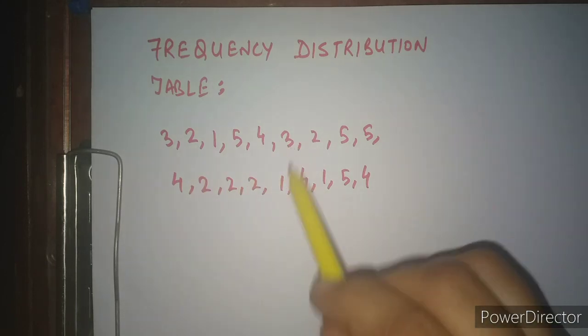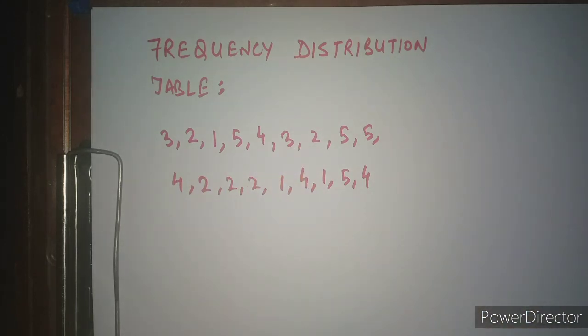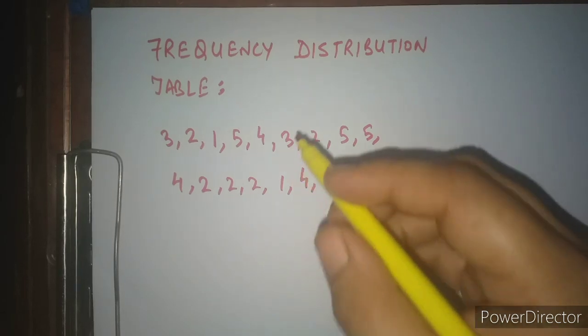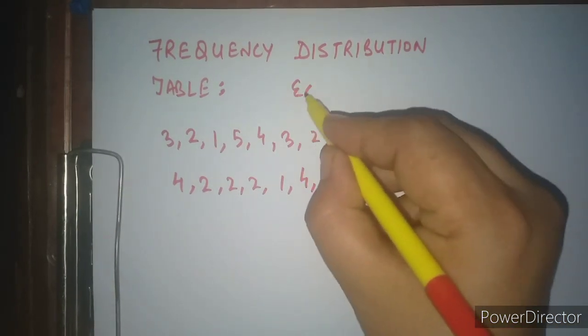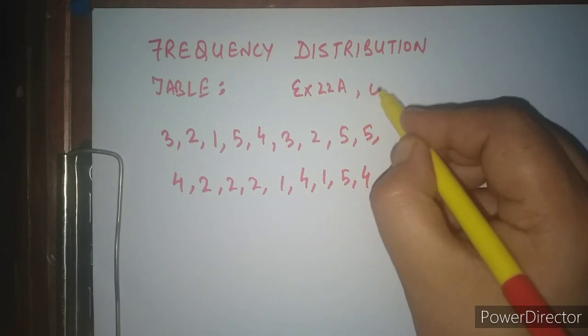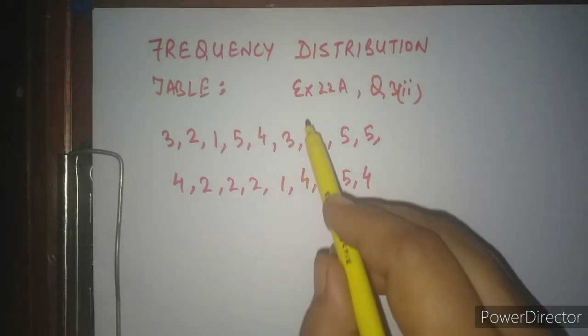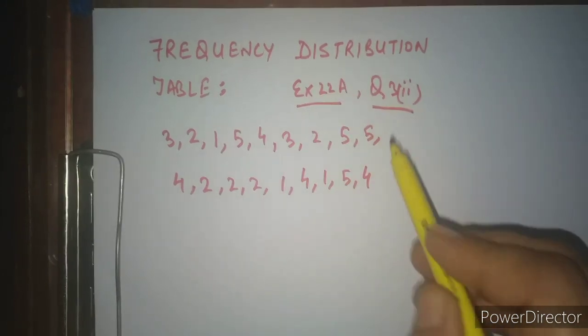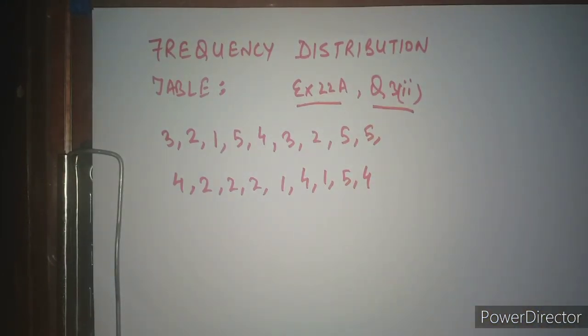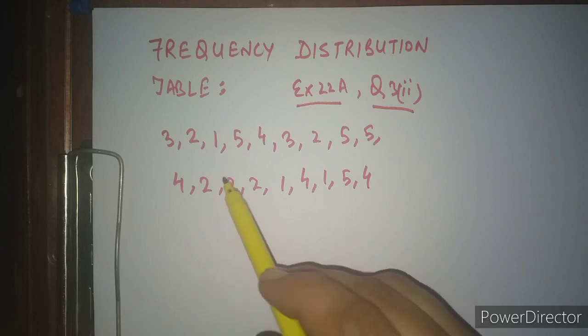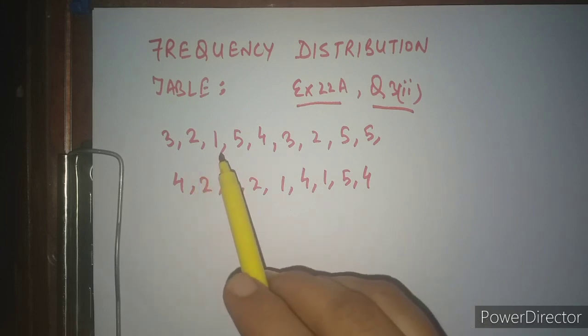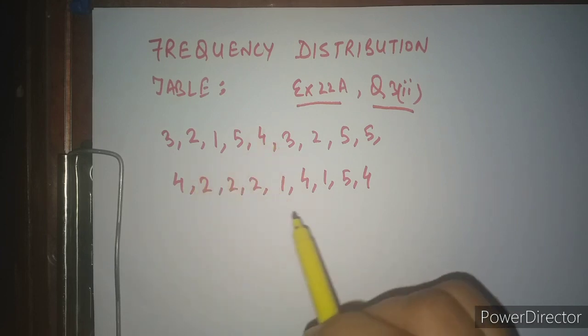I have taken this data from exercise 22A, question number 3 part 2 of your Concise Mathematics 2020, a simple example for you. The question is: construct a frequency table for the following data.